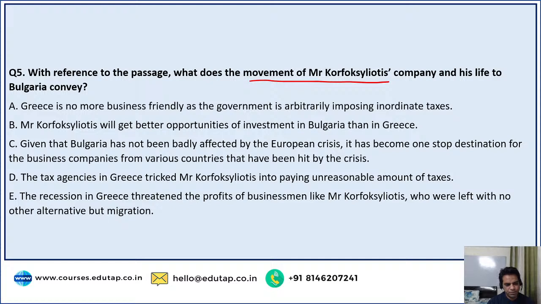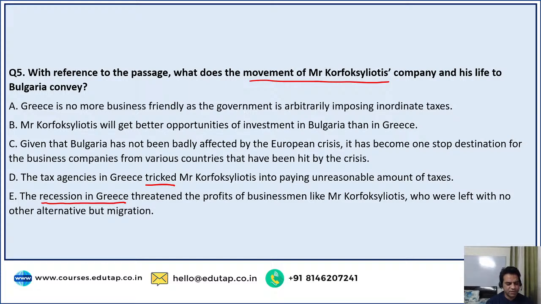Competition aspirant, that is why I am saying it is very important to read the options. Recession: was it due to recession that the profits of businessmen like K were challenged? Or was it due to imposing unreasonable tax? That was the reason, not recession. So please read your options very, very carefully. The option that says the tax agencies in Greece tricked: how did they trick? They did not trick. They clearly raised the taxes. So there was no trickery to pay unreasonable amounts of taxes. They were forced to pay.